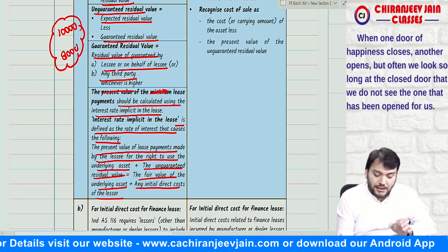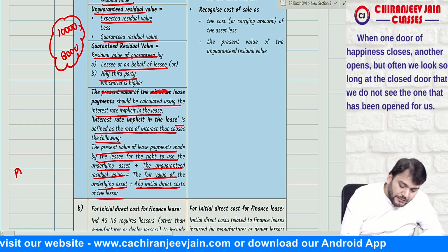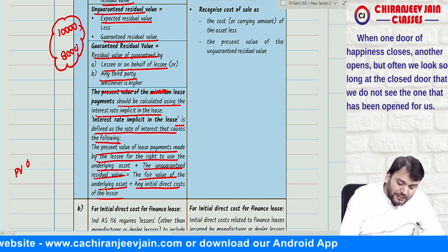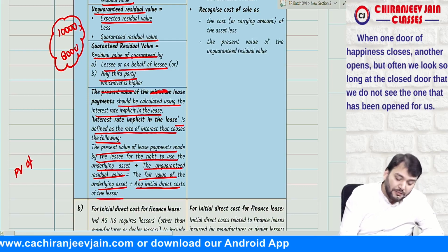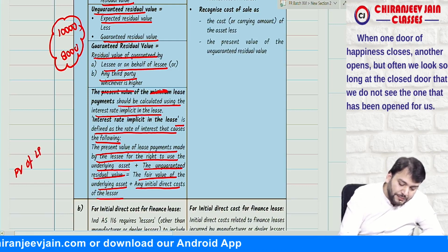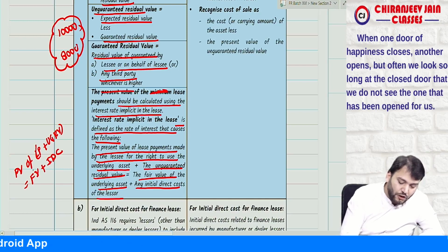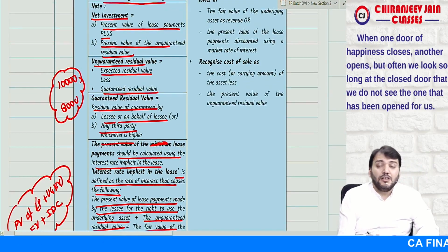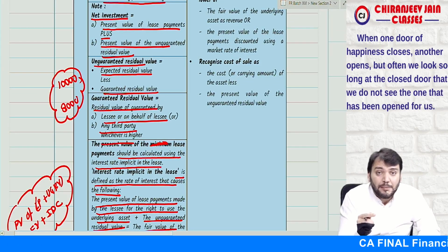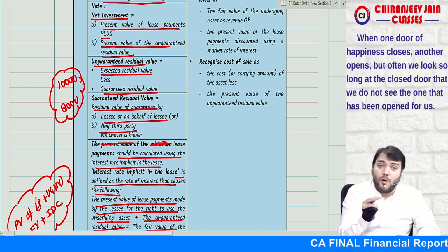Understood what I am saying? Correct. In simple words, the discount rate at which present value of lease payment plus unguaranteed residual value is equal to fair value of leased asset plus initial direct cost.